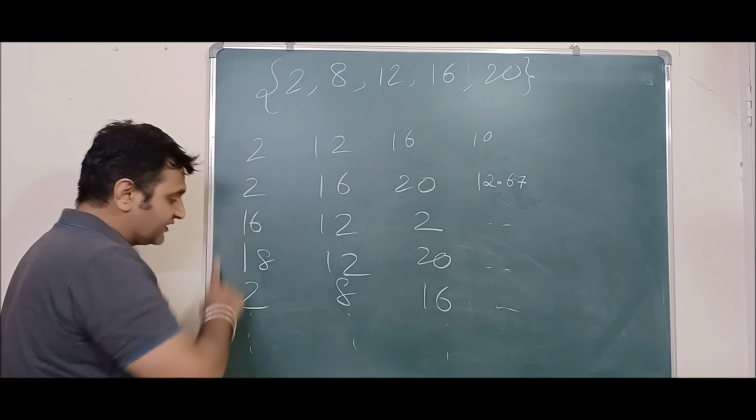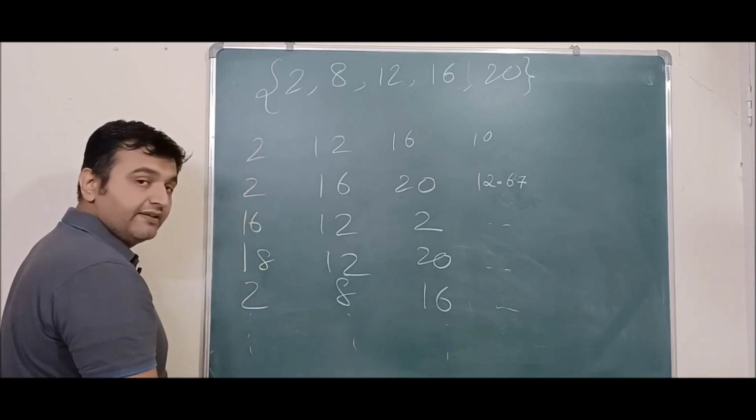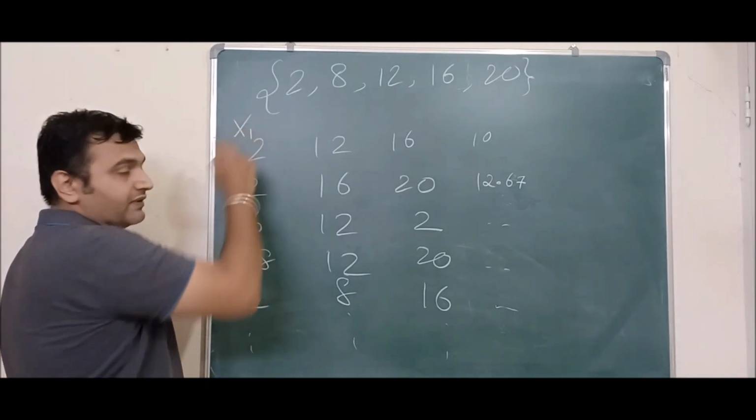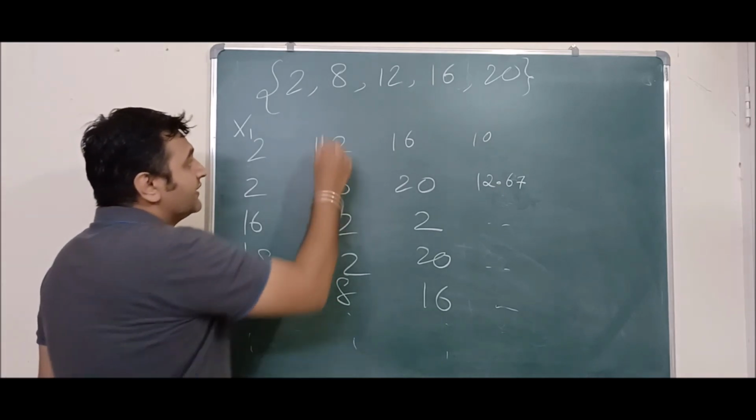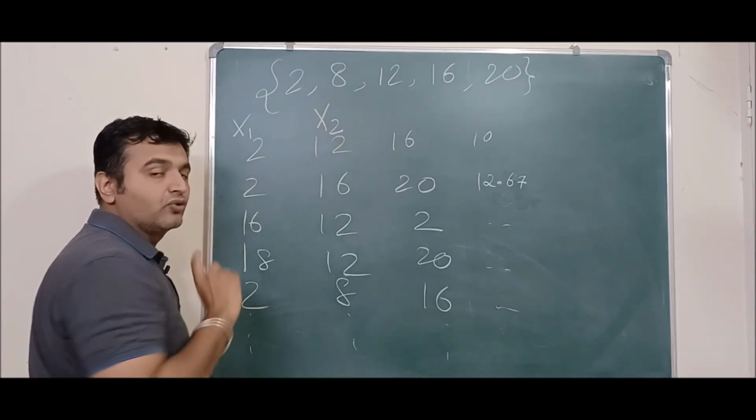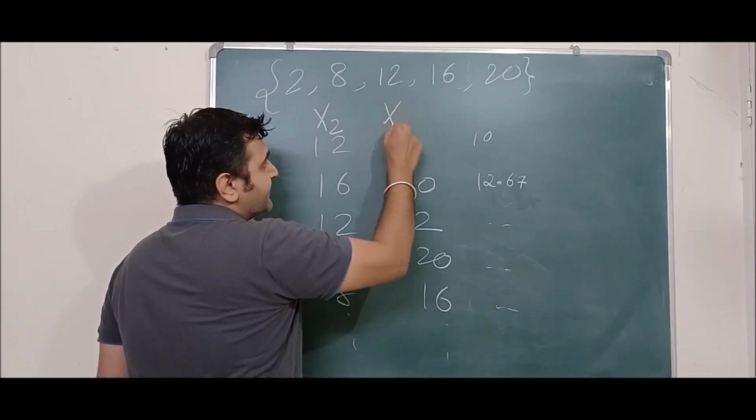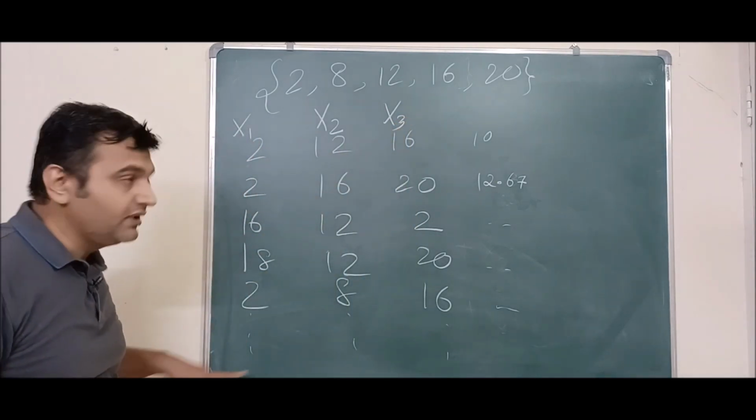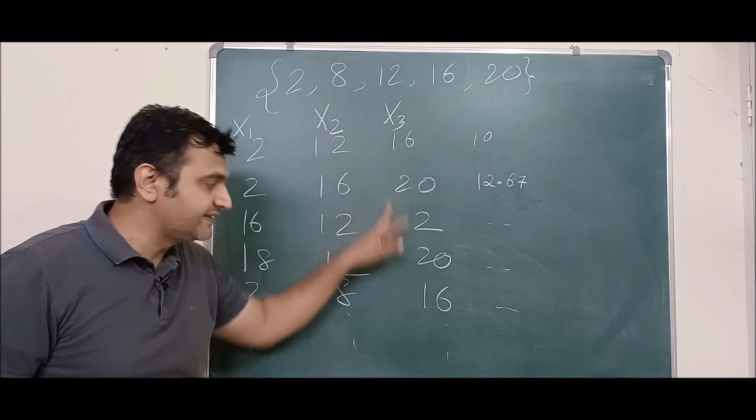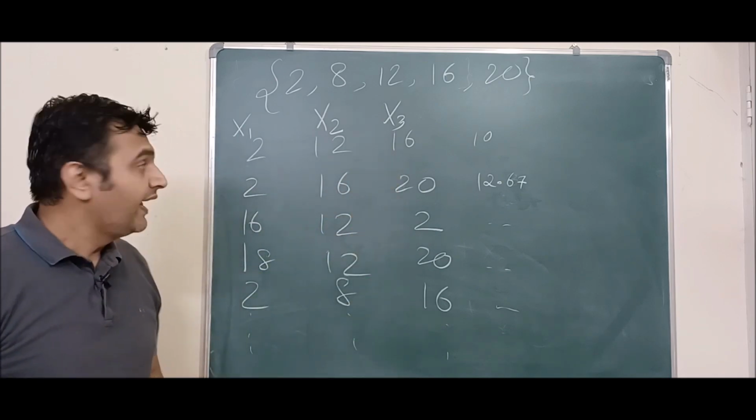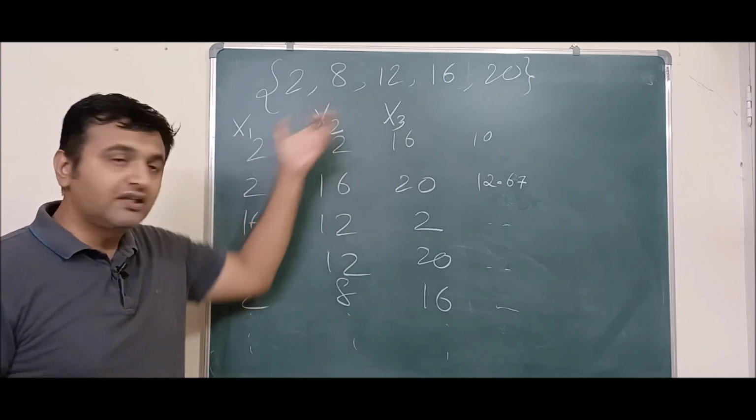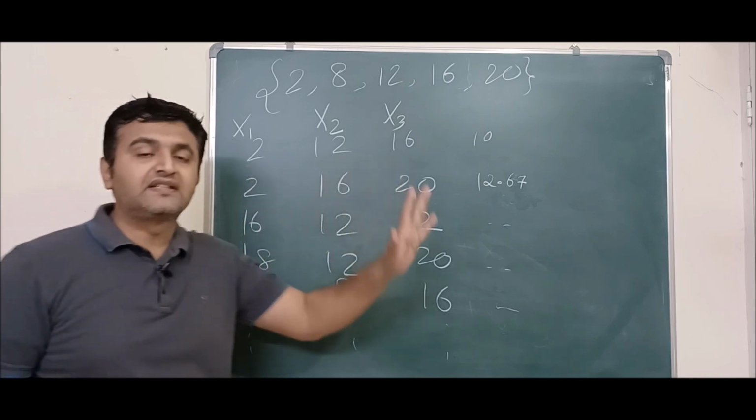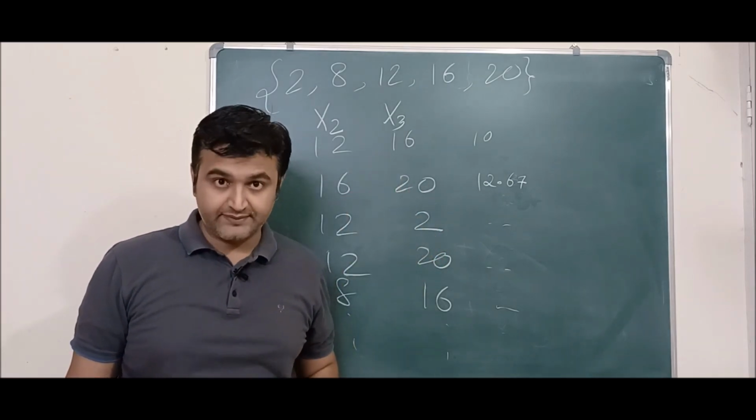So this is the first position. Now this can take any values, so I am calling this capital X1, the first set of values. This is my second set of values, so I am calling it X2. This is the third set of values, so I am calling it X3. So X1 is a random variable, X2 is a random variable, X3 is a random variable. And they are independent because I am choosing the numbers independently. So X1, X2, X3 are independent random variables.